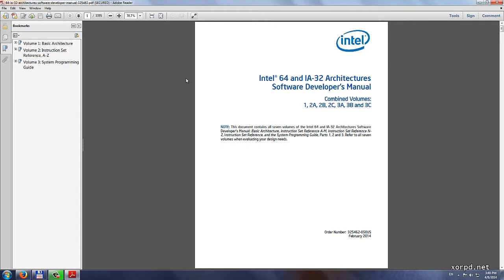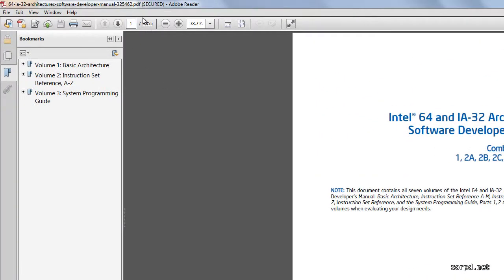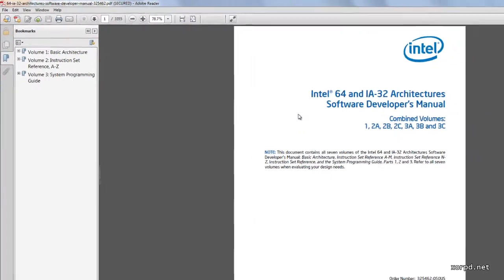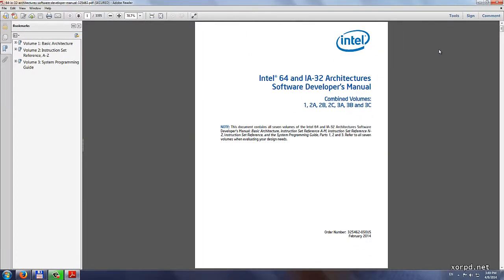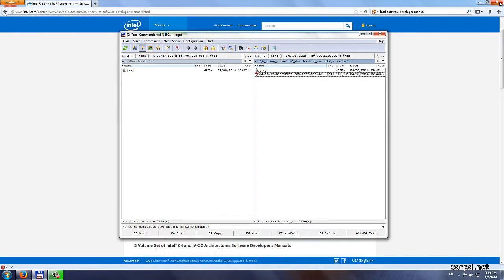Maybe the first thing to note about this file is that it is really large. It contains more than 3,000 pages. We are going to look at this file again later. Let's move on to download AMD's manuals.